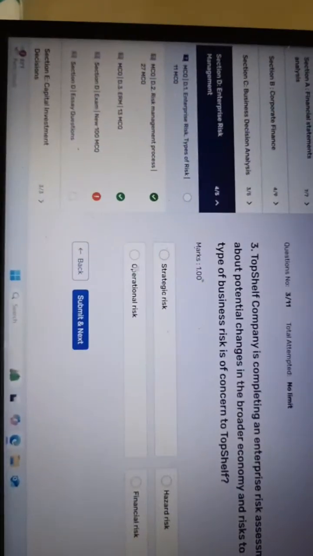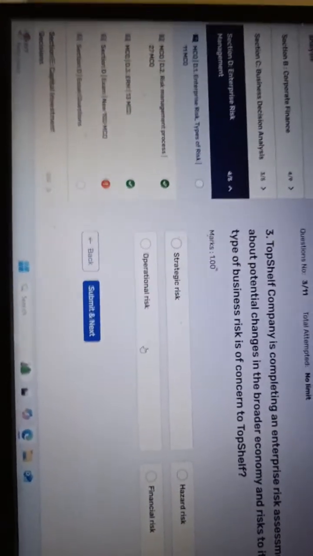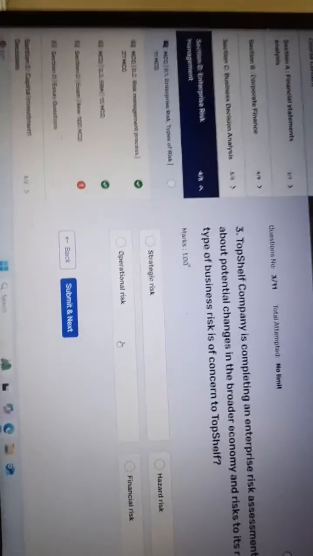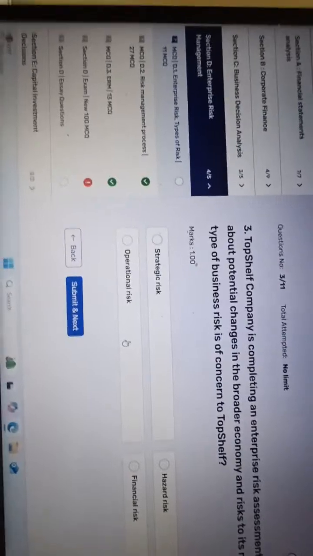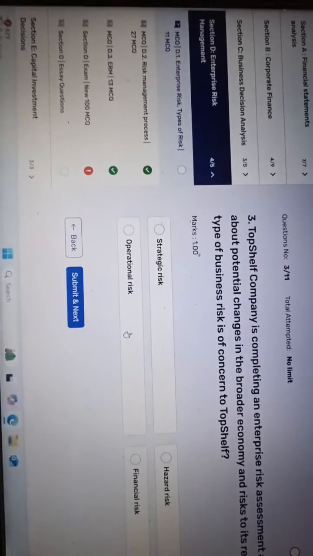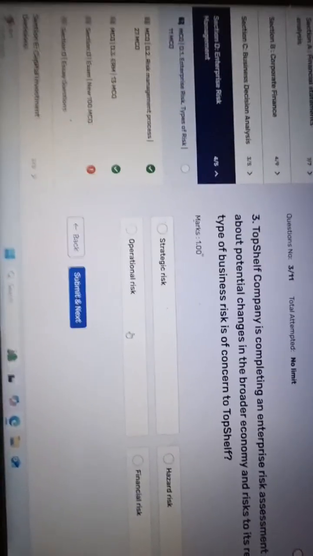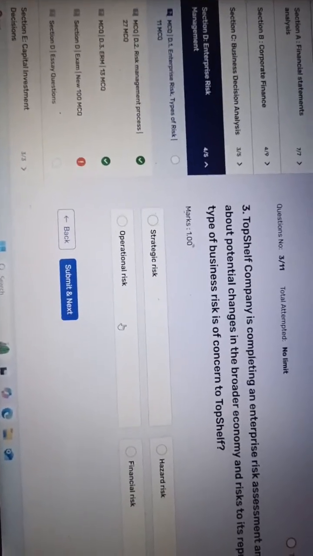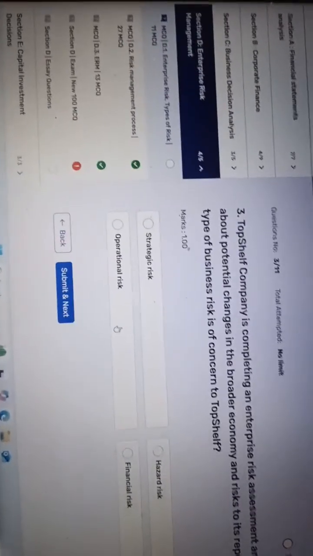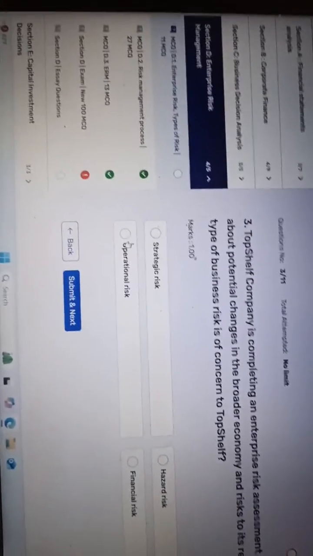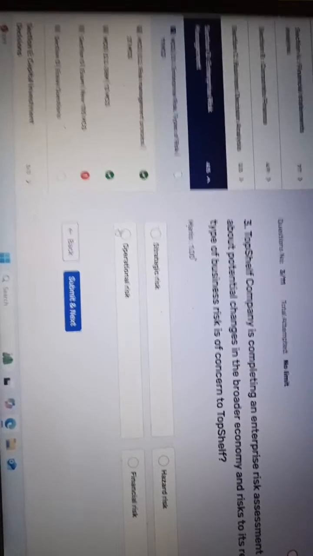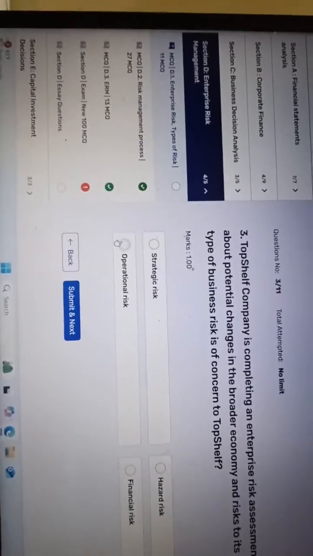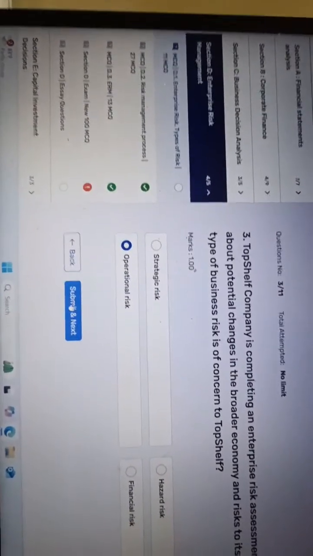Now we go to strategic risk. Strategic risk means the entity's goal, the strategy the entity makes, and how we can achieve the targeted profit, right? This is also not a strategic risk, and we have only one option left, which is operational risk.